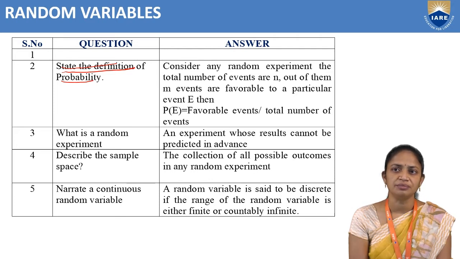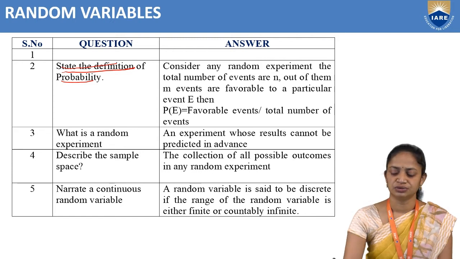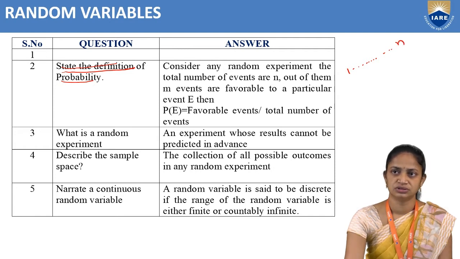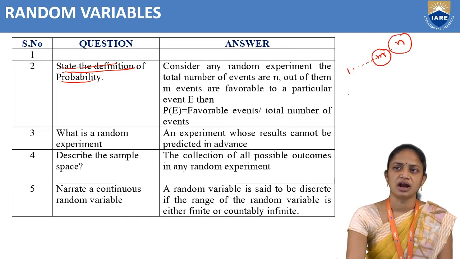Out of them, m events are favorable to a particular event E. Therefore, the probability of an event E equals favorable events divided by total number of events. Let us consider up to n; here the total number of events is n, and in this we have favorable events m.